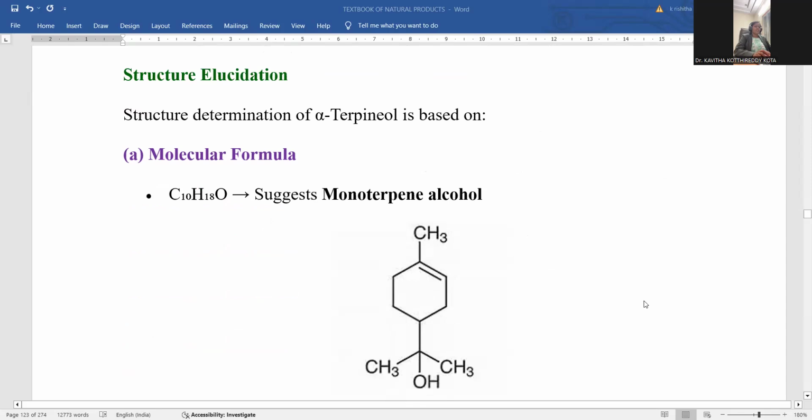Structural elucidation, this is the most important thing actually. Structural elucidation of alpha terpineol is the most important one. Not only alpha terpineol, any natural product, because we are extracting the compound from nature. We need to understand what structure it actually possesses. Then only can you understand what kind of biological activity it is able to exhibit. That is the reason why structure and activity are directly correlated, right? That's the reason why we are going to perform alpha terpineol structural elucidation.